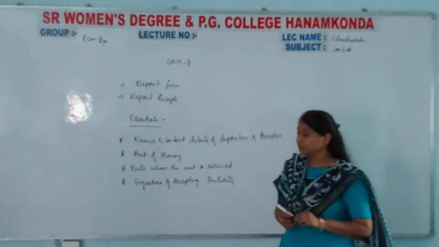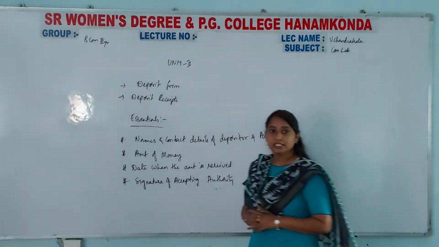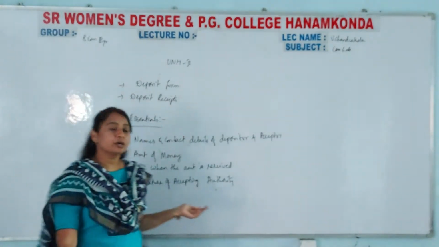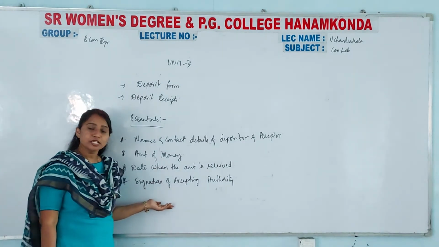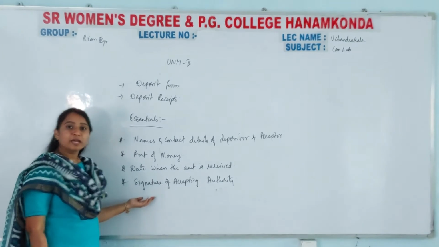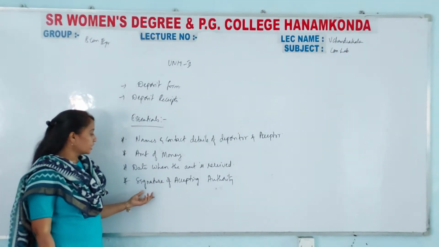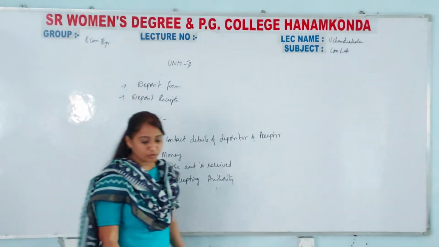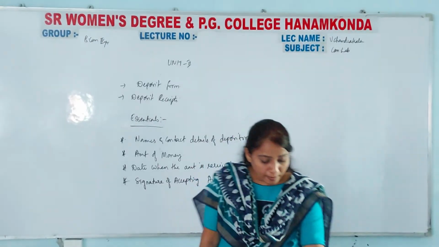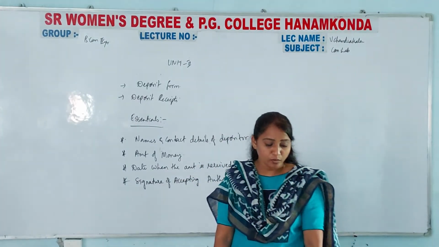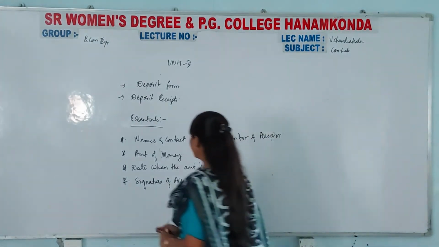Signature of accepting authority. Now whose signature has to come here? The bank's signature has to come here. So who is the bank? Whoever is accepting the deposit. He is the authority, so his signature you have to mention there. Next one, purpose of deposit.